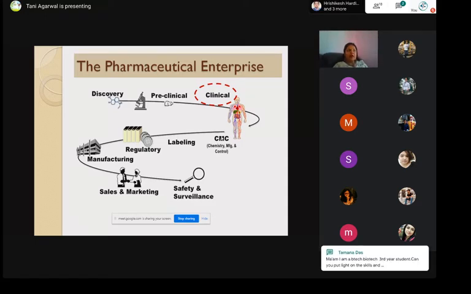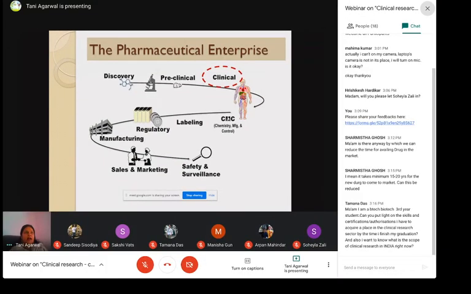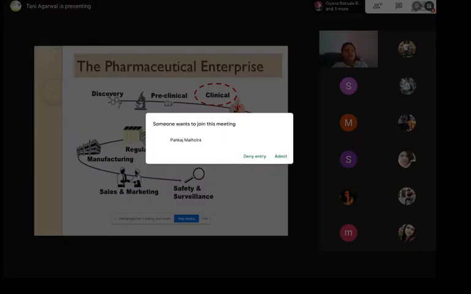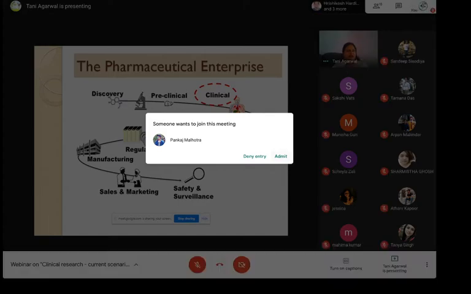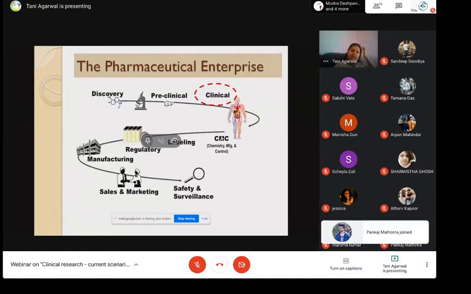So what they do is they can outsource only the manufacturing to another country, let's say China or India. But if that drug is not approved in that region, that drug cannot be sold in that region, although it can be manufactured and transported back to the original pharma giant. And then comes the sales and marketing part of it, which you may have seen in the hospitals or in the pharmacists. You see medical sales representatives, they're trying to sell and market their drugs.